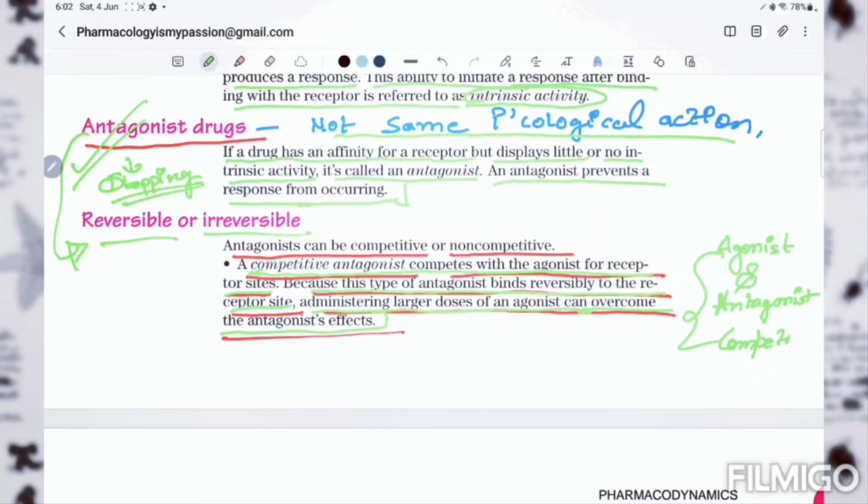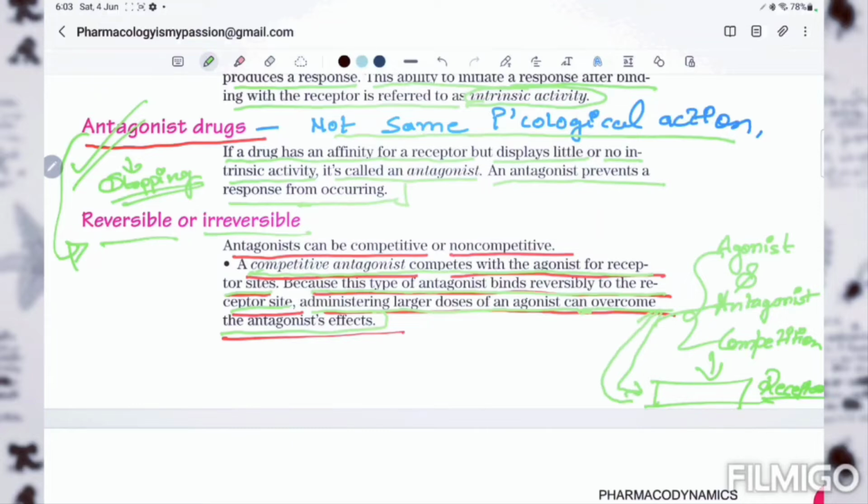In simple language I am telling. Competition for what? For binding to the particular receptor. So competitive antagonists compete with the agonist for a receptor site, because this type of antagonist binds reversibly to the receptor site. So the response is reversible.